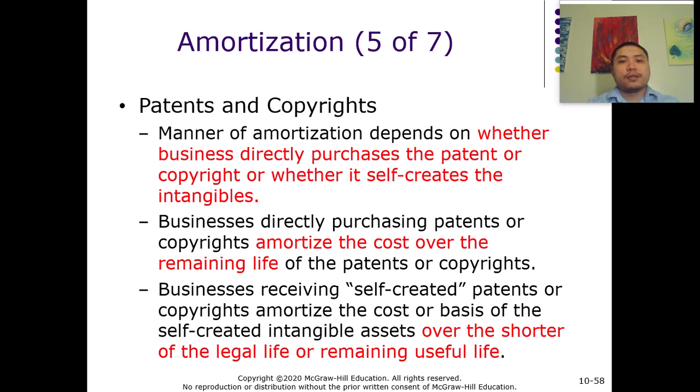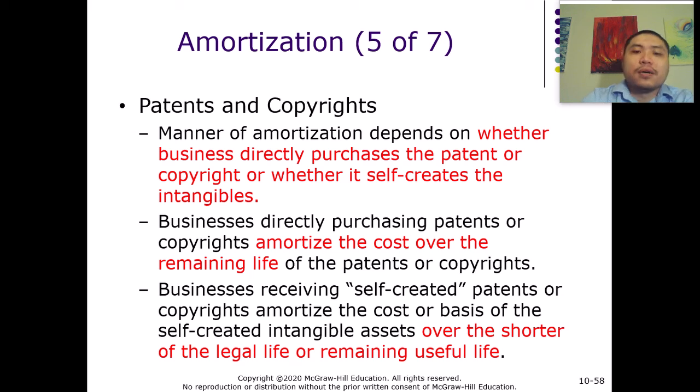And then the last type of intangible asset that we covered is patents and copyrights. How we amortize this depends on the way that the business acquired the patent or the copyright.